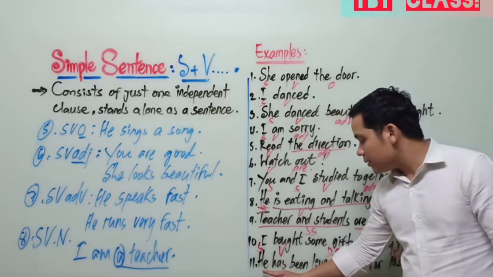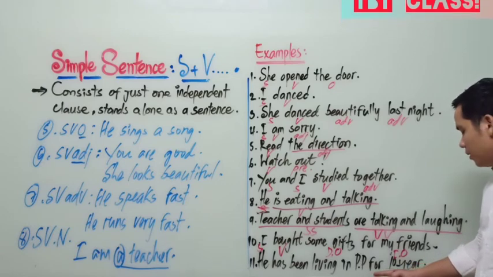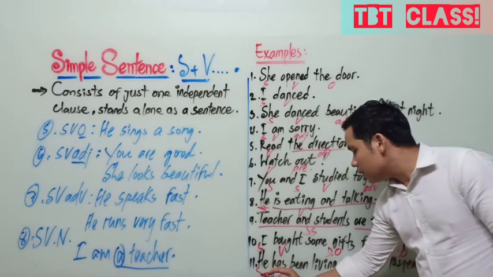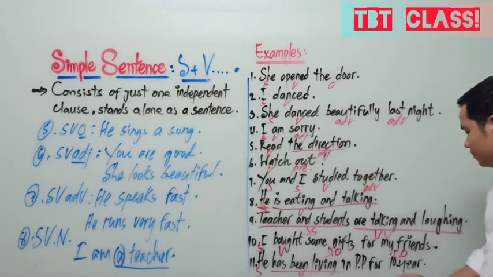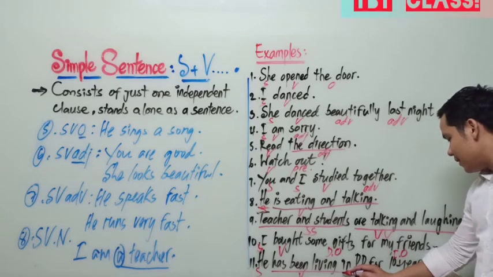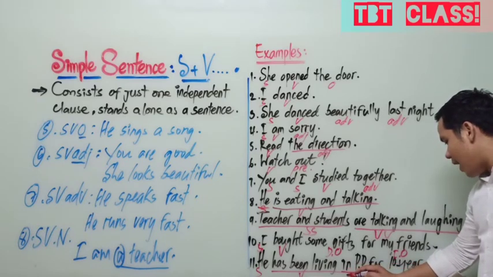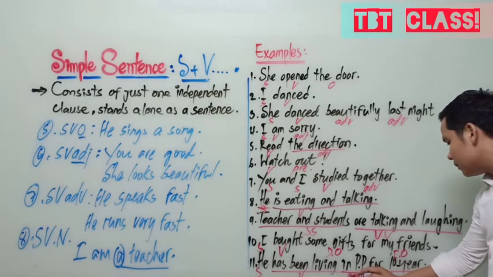Number 11. He has been living in Phnom Penh for 10 years. Okay, so subject, compound verb, okay, adverb of time, adverb of place, and adverb of time.